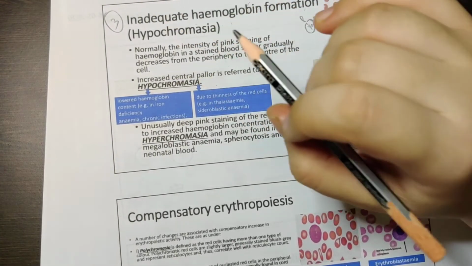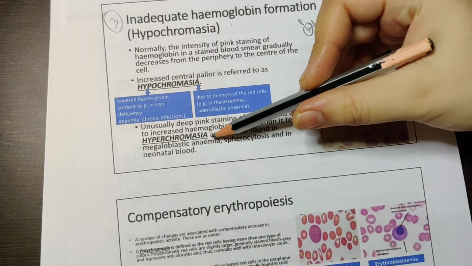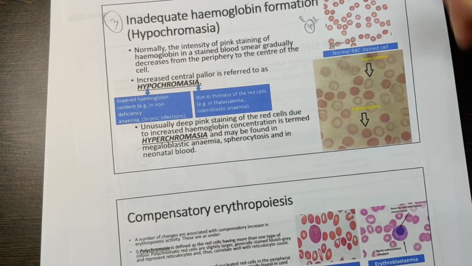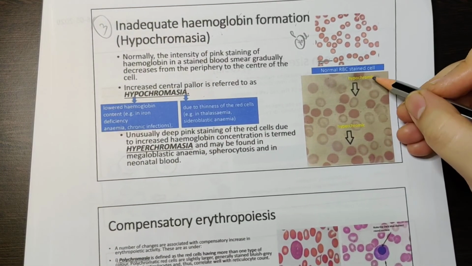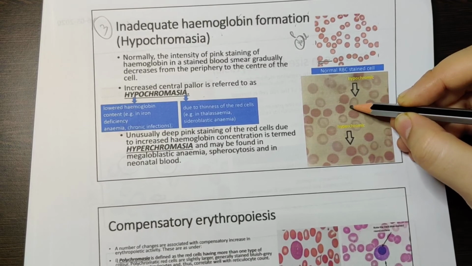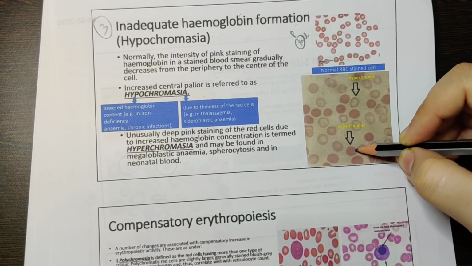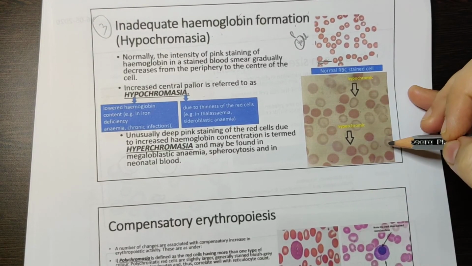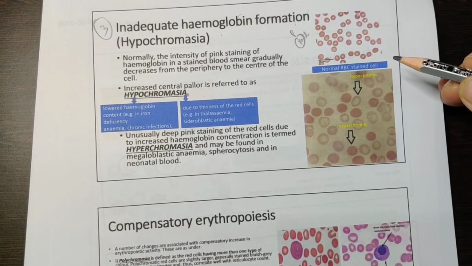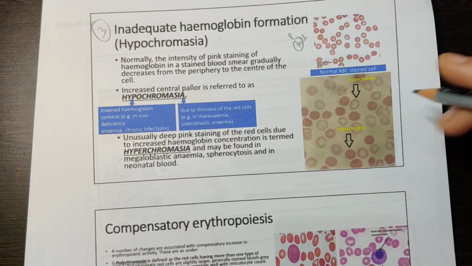The opposite of hypochromasia is known as hyperchromasia. In hyperchromasia the cells are very pink. We can see over here, in hypochromasia you have pink only on the outside, but here it is all pink. If you have to find a normal blood cell here, it's very difficult to say, because most of these are hypochromic.